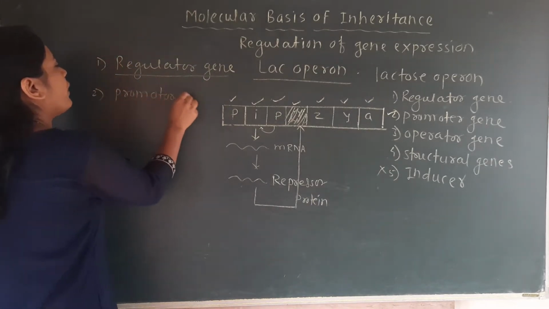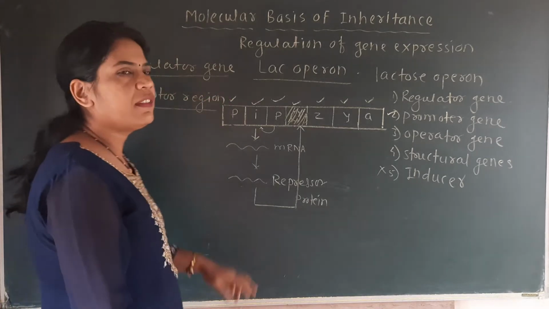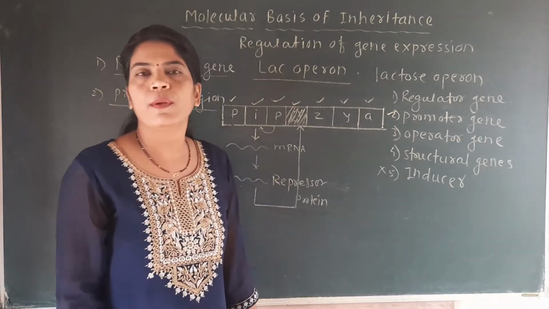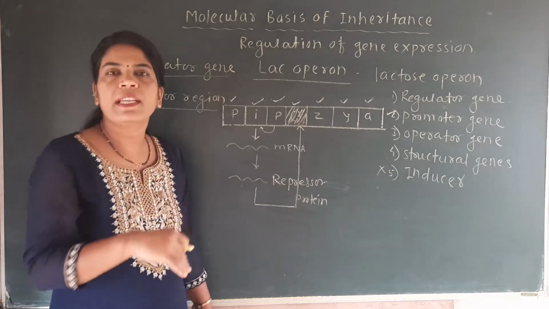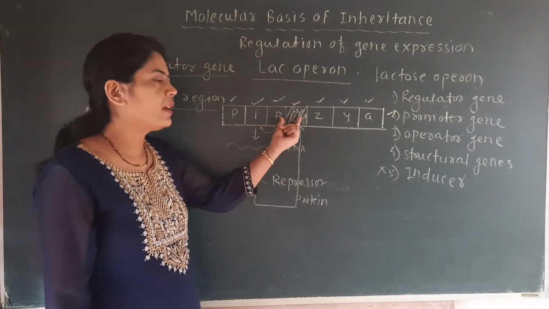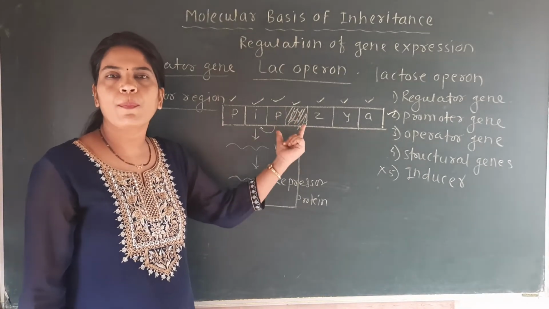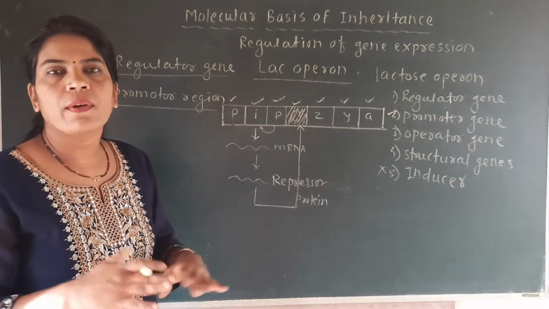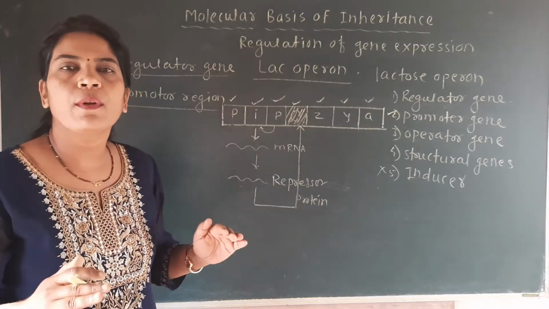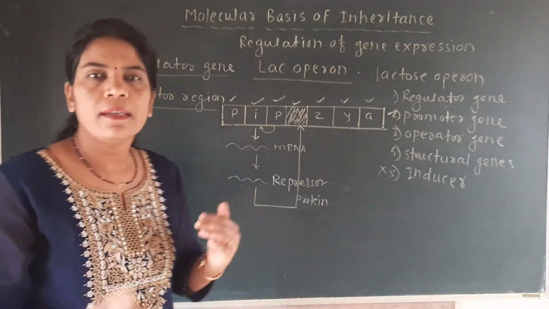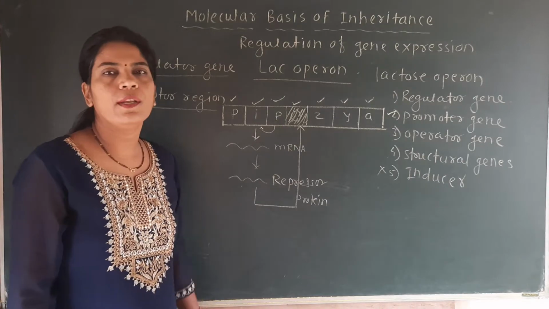And see here, another thing is that in this regulator gene, the repressor protein is also called a regulator protein because it regulates the activity of the operator. In other words, the activity of the operator gene is under the control of this repressor protein. When the repressor protein binds to the operator, that operon gets switched off. When the repressor protein does not bind with the operator, that operon gets switched on. So repressor protein is also called a regulatory protein, which regulates the activity of the operator gene.